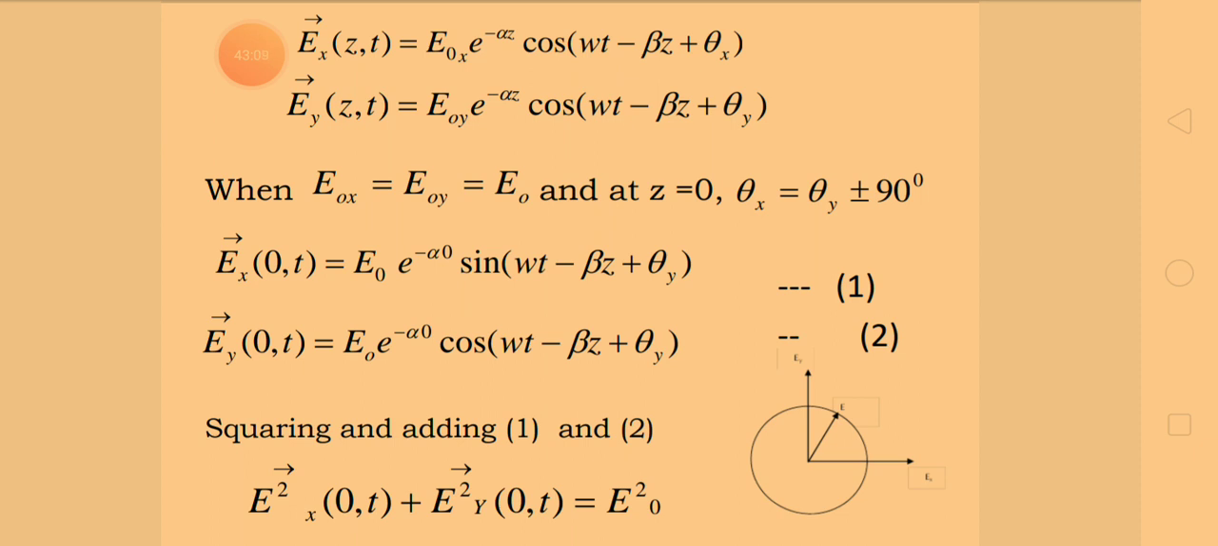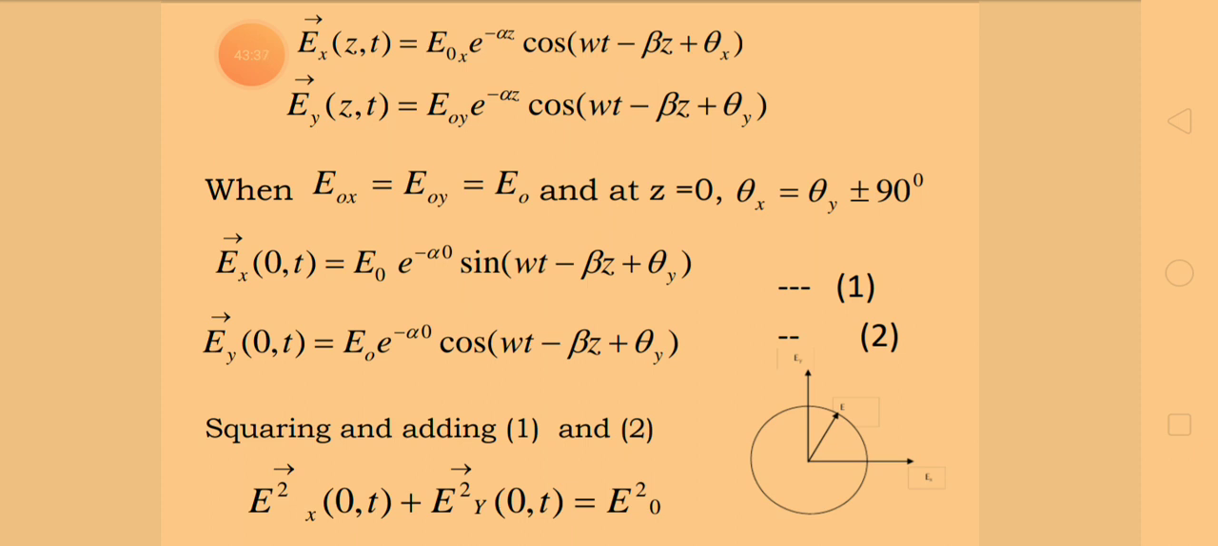Next, the second component, that is Ey of 0 comma t, is equal to E naught e power minus alpha 0 cos of open bracket omega t minus beta z plus theta y close bracket. Call this equation number 2. Now these two equations represent the x component and y component after implementing the conditions.